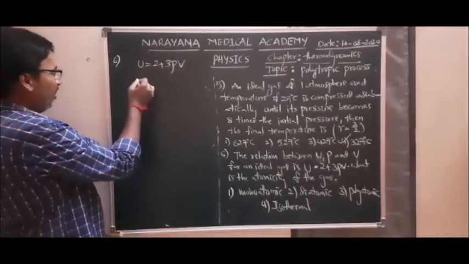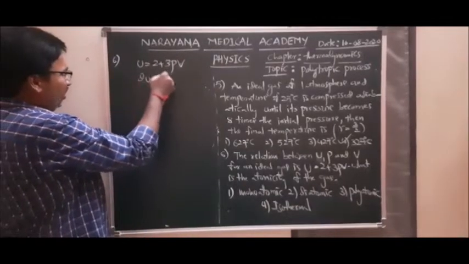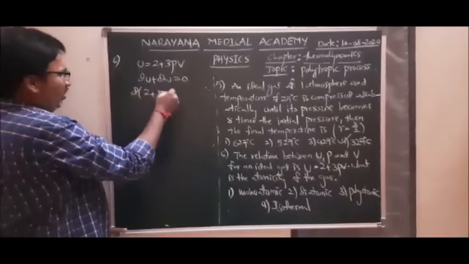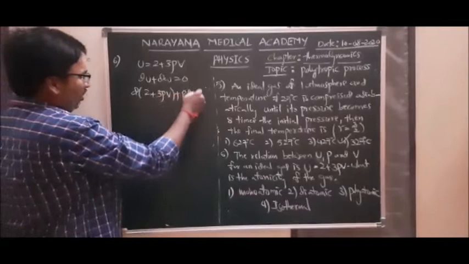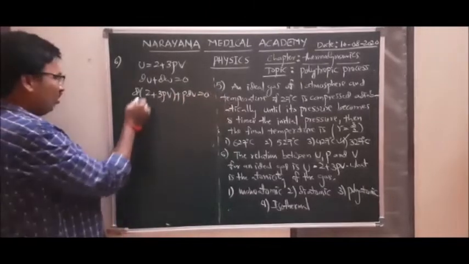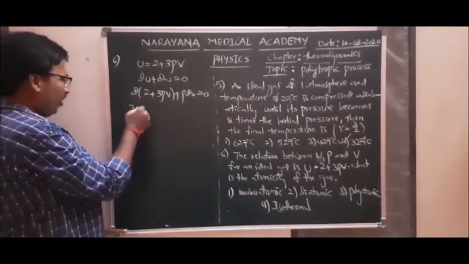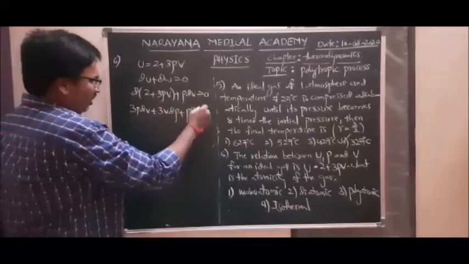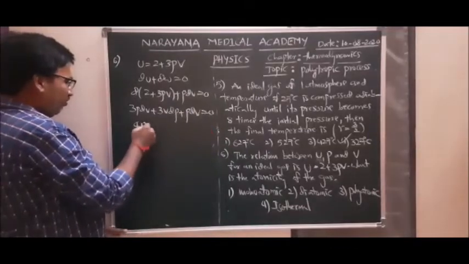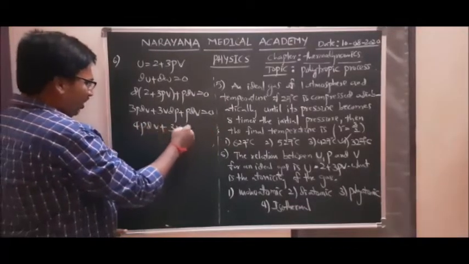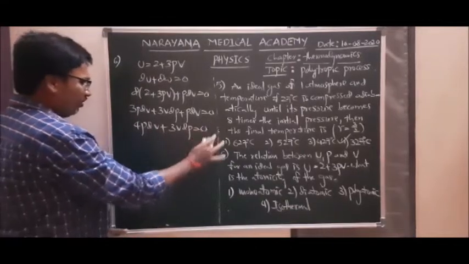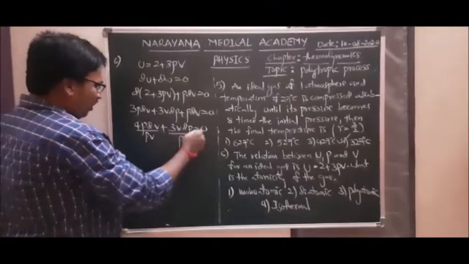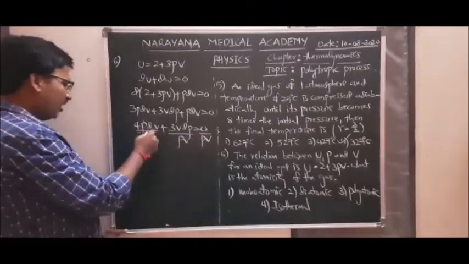in an adiabatic process dQ is 0, so dU plus dW is 0. Differentiation of 2 plus 3PV, plus dW which is PdV, equals 0. Differentiation of 2 is 0, so 3PdV plus 3VdP plus PdV is equal to 0. So 4PdV plus 3VdP is equal to 0. Divide both sides by PV. Pressure cancels here.